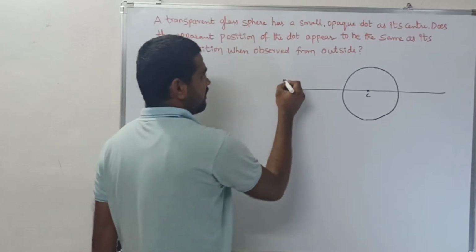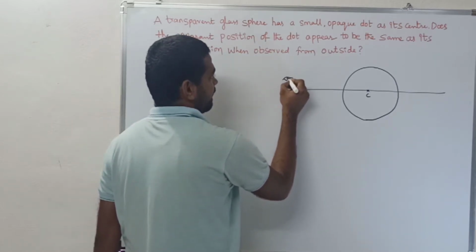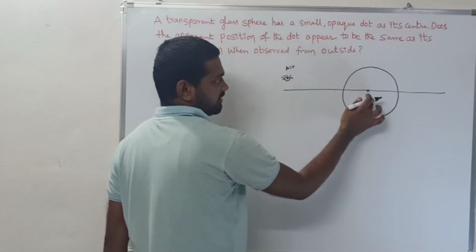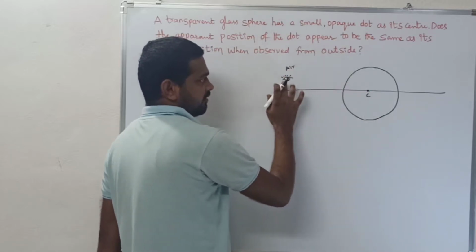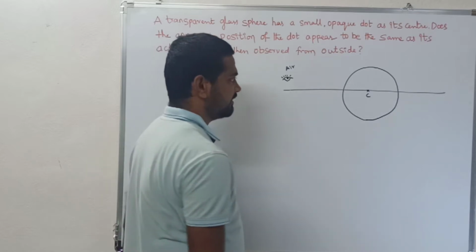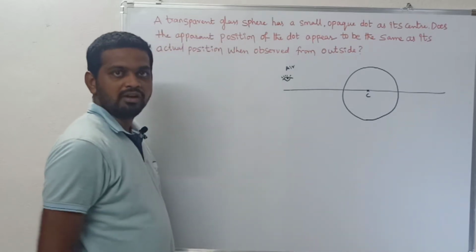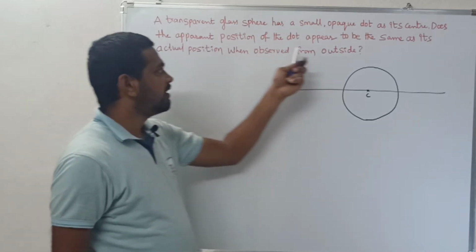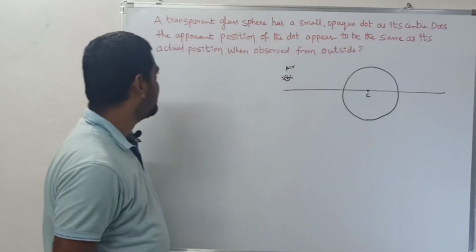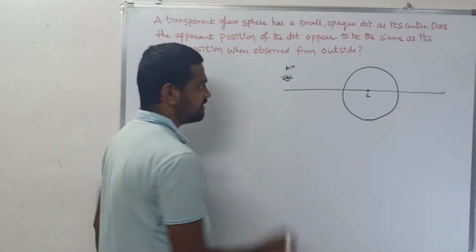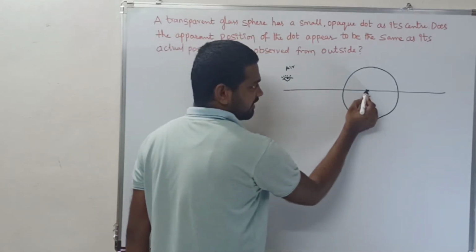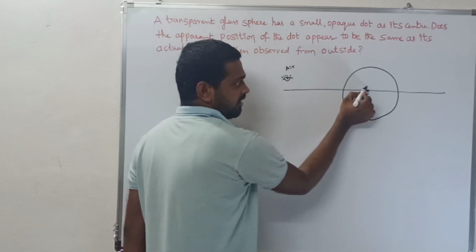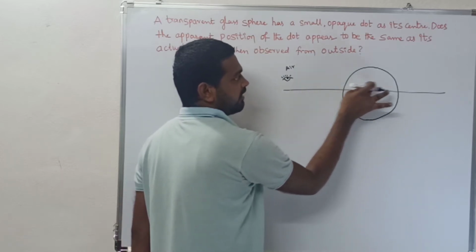Now one observer is watching that crack from air. Is it clear, children? In the question he is asking whether the apparent position of the dot appears at the same place as its actual position. It means if the person is observing this crack through air, does it appear here or not? That is the question.